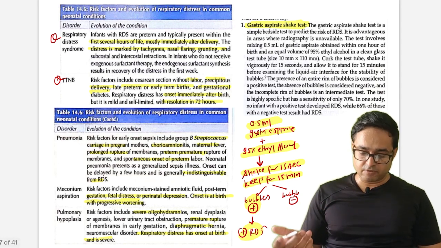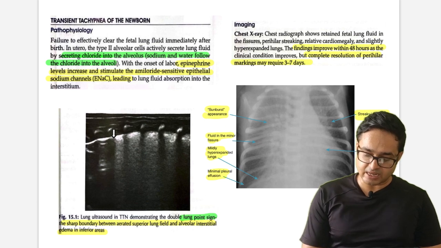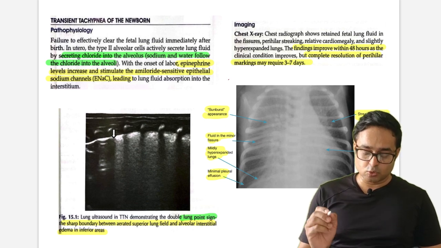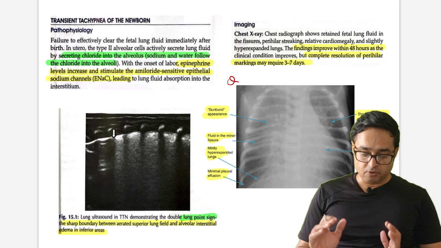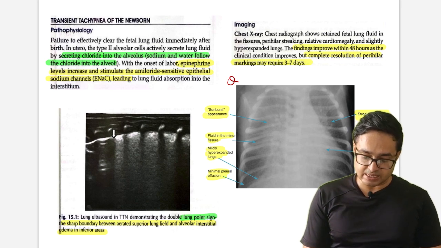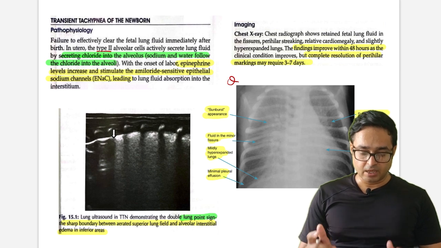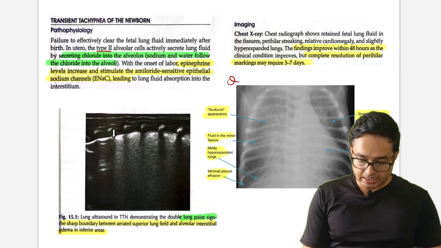Okay, so going forward to TTNB. This X-ray and clinical scenario was asked in the exam. So a potential question: what generally happens in TTNB? Type 2 alveolar cells actively secrete lung fluid into the alveolus via sodium, and water follows the chlorides in the alveoli.